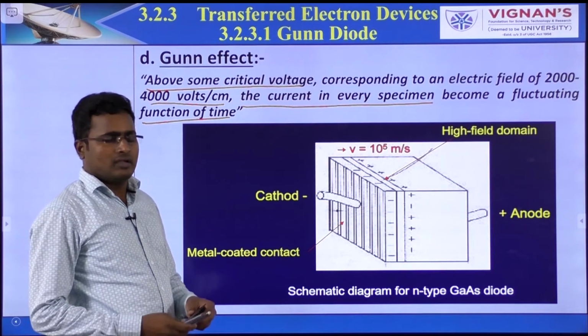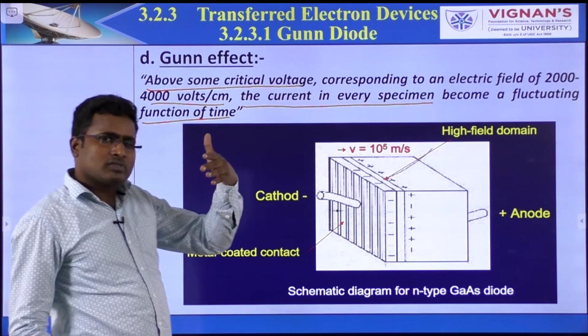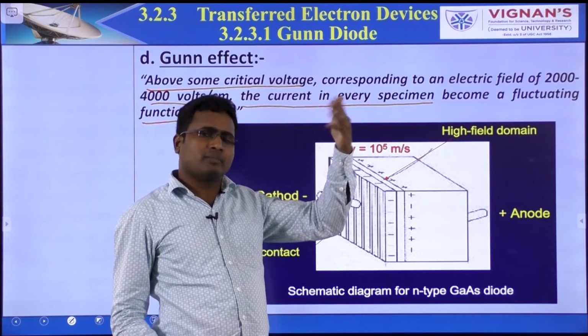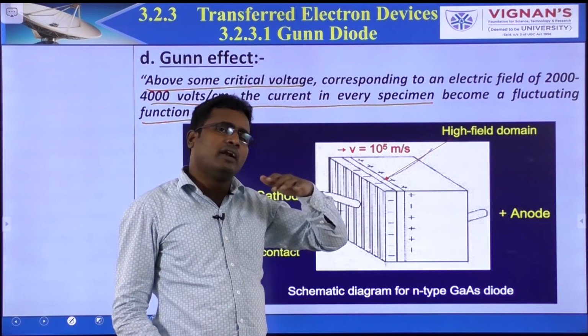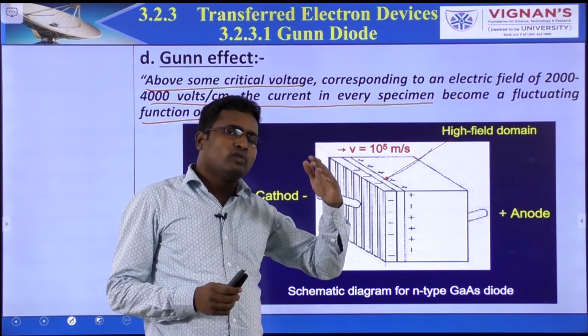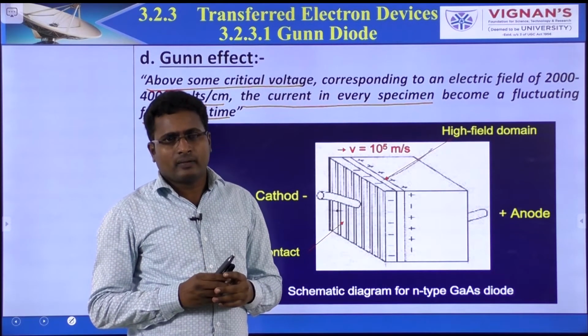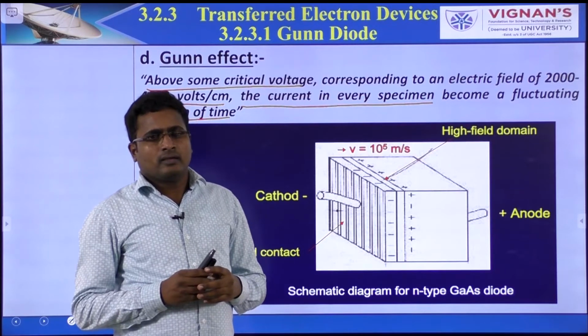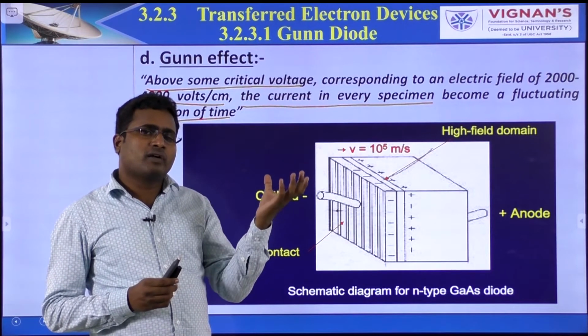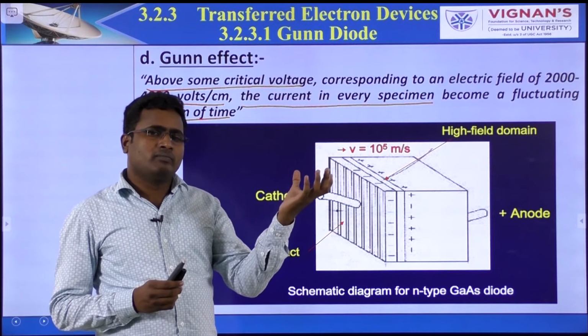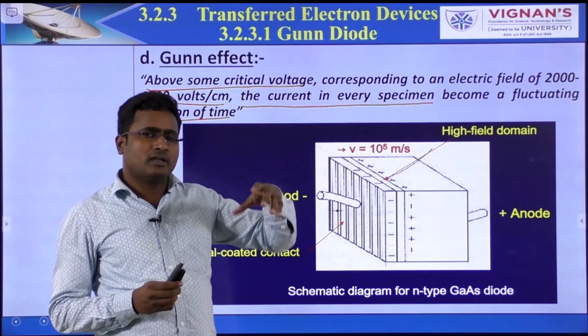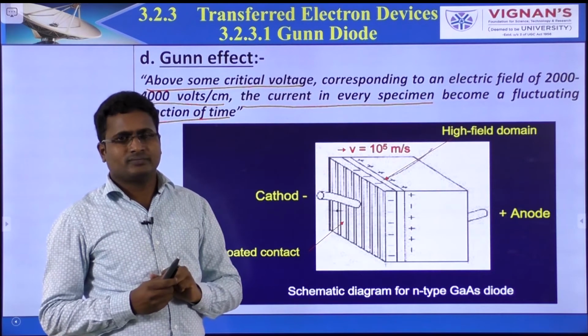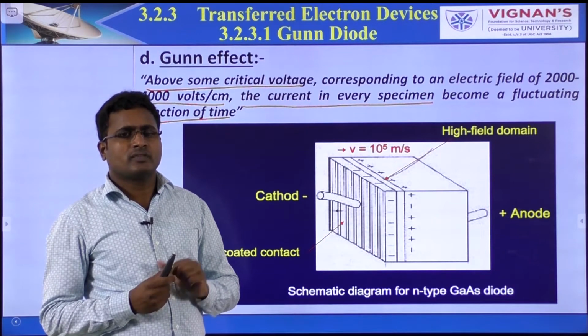That means above some critical supply voltage, there is a fluctuation of current with time in the corresponding material. This is the Gunn effect.